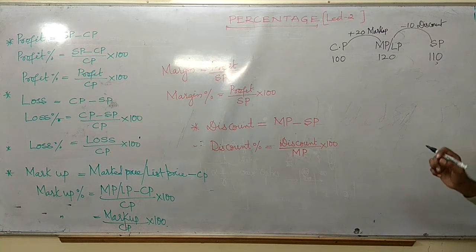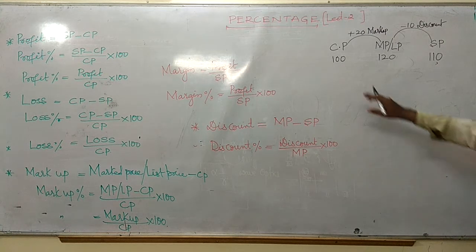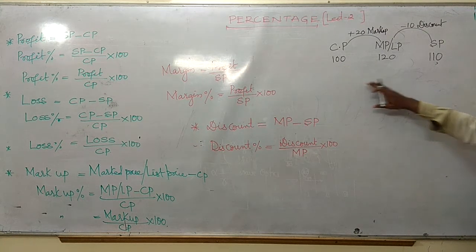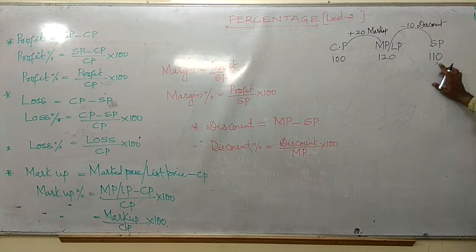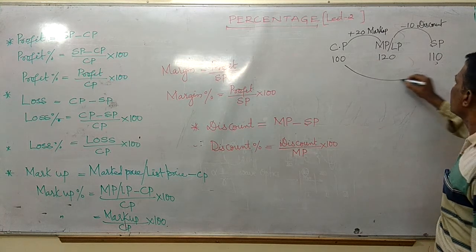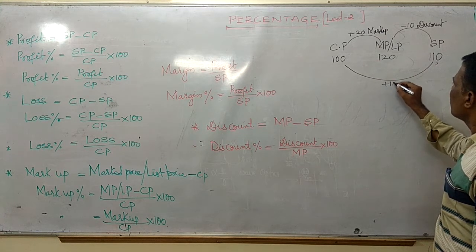So what was the cost price of that article? Okay, 100 rupees. How much more have I taken? Here I have sold that article with 10 rupees more. Just see, 10 rupees more.